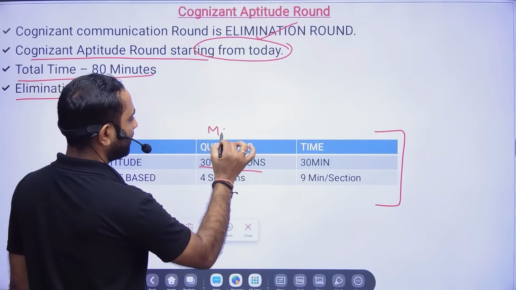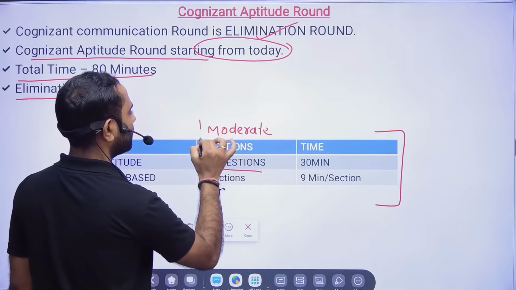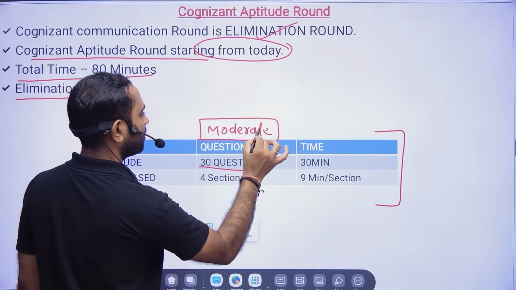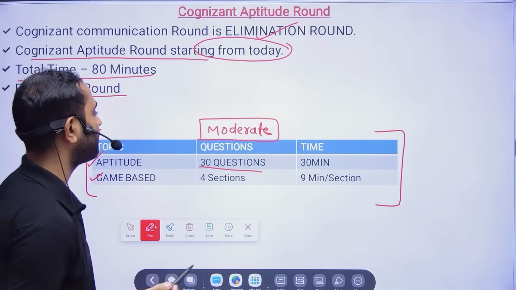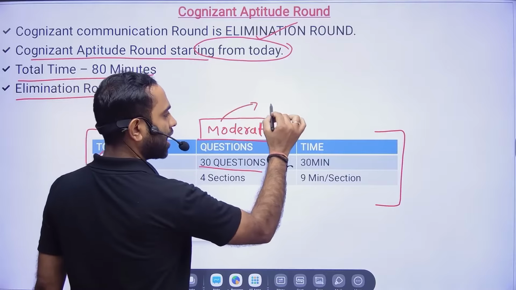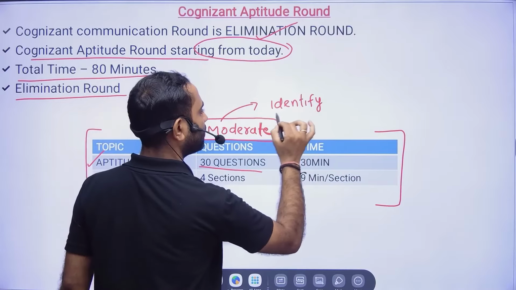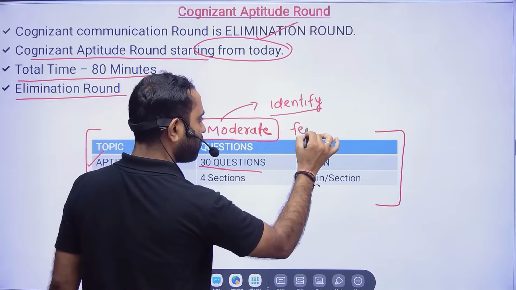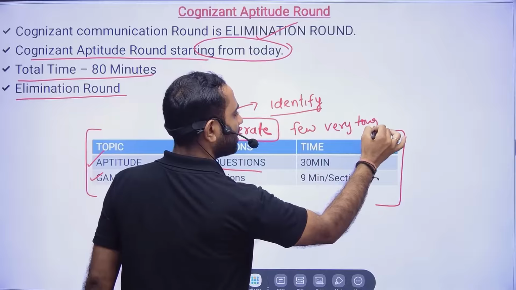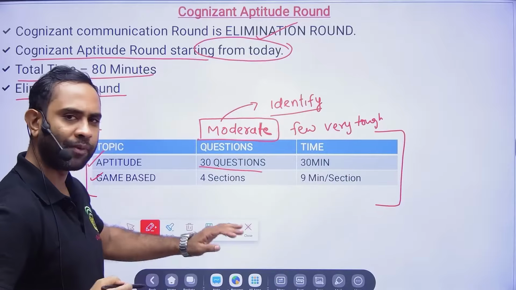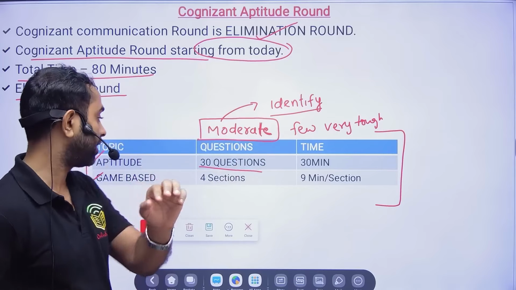So this will be moderate. The question level will be moderate. It will not be very easy, and it will not be very difficult. But you have to identify the easy questions first and then solve them, because there will be a few questions which will be very tough, and you need to leave those. See, you will get this experience after watching that 1.5 hour revision video.